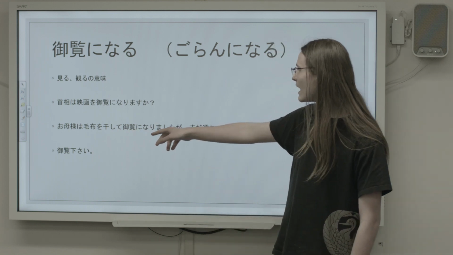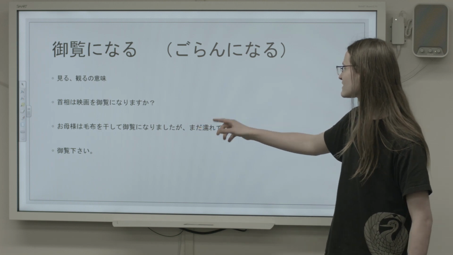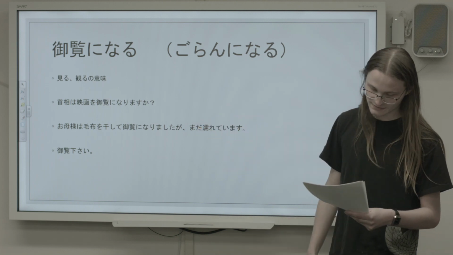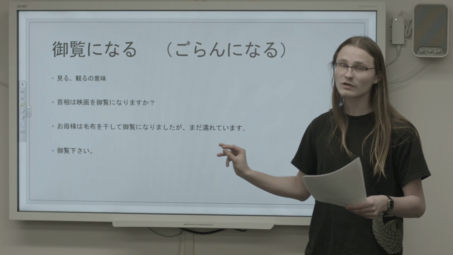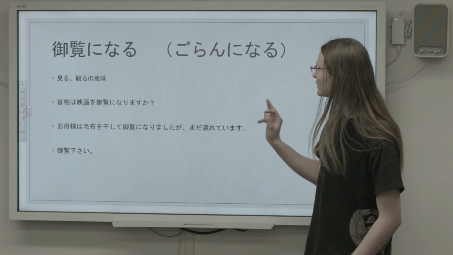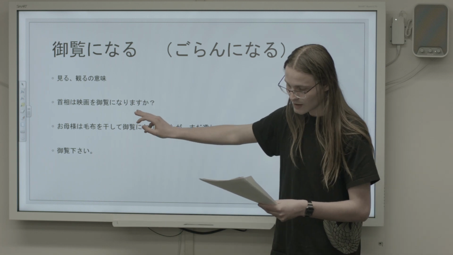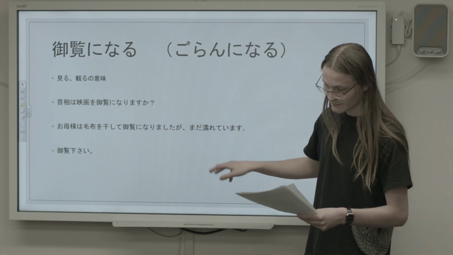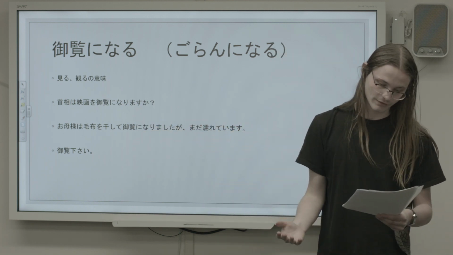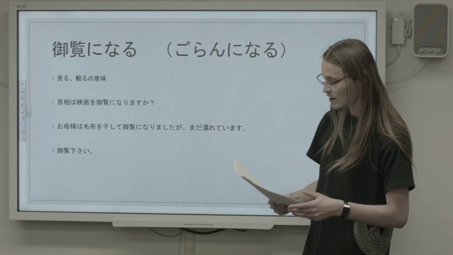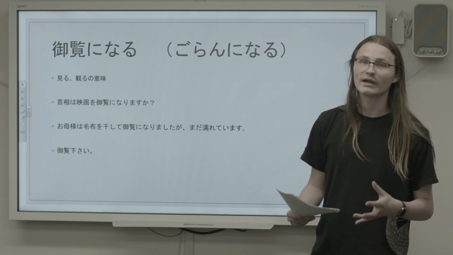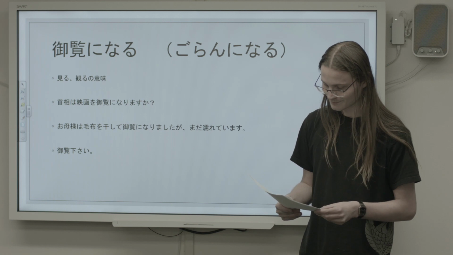お母様は毛布を干してご覧になりましたが、まだ濡れています. Okay, this one might be a little more difficult at first, but try taking out the ご覧になりましたが with 見ましたが, and then it becomes a lot more familiar. The sentence is going to mean, your mother tried air drying the blanket, but it's still wet.